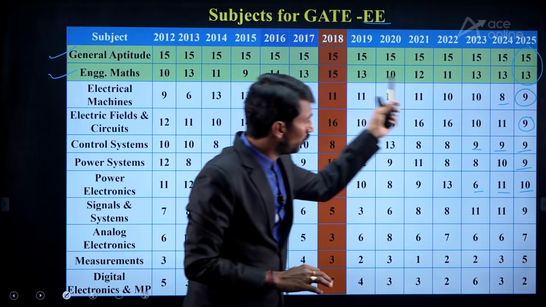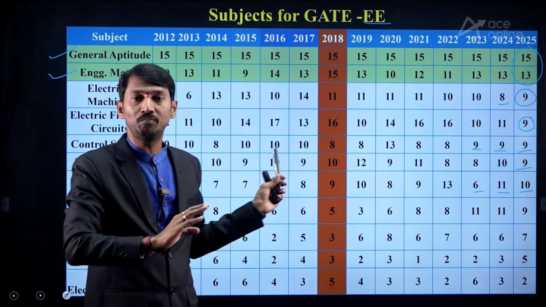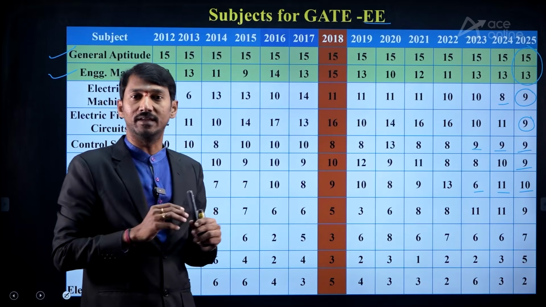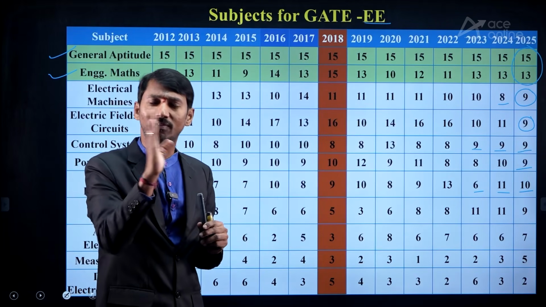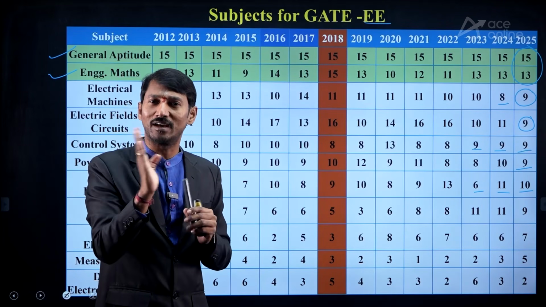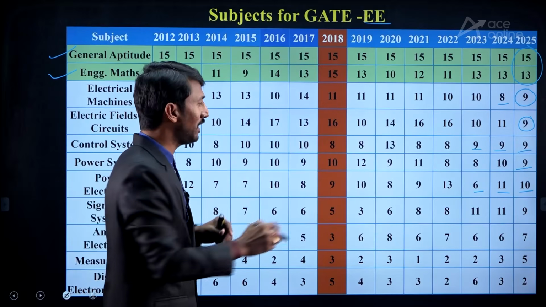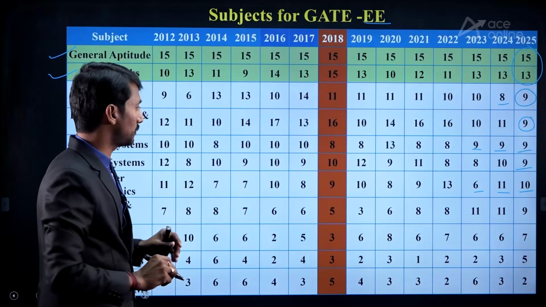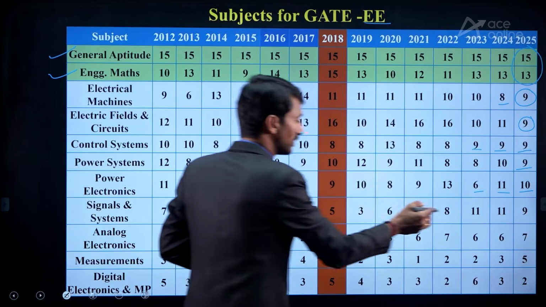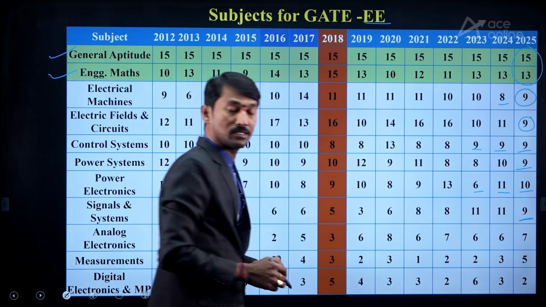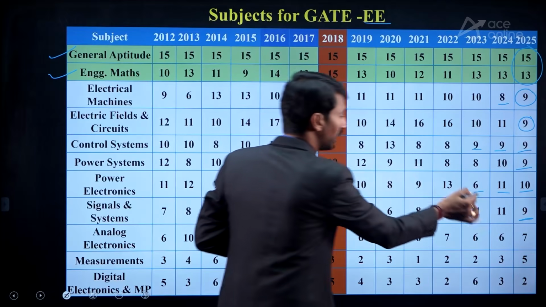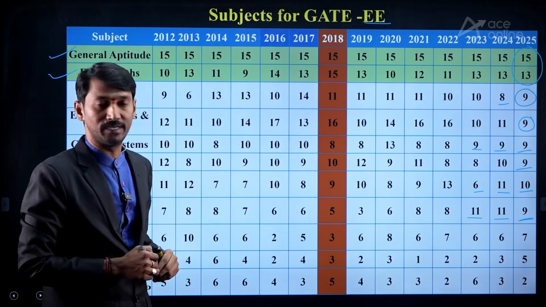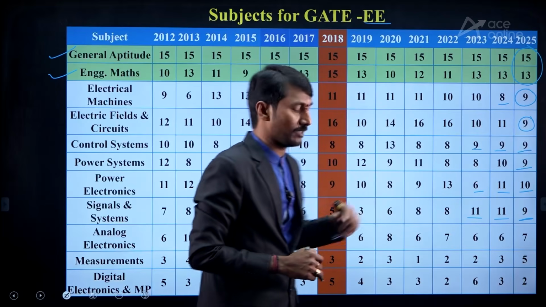That's why you need to focus on the weightage such that no one subject is compulsorily 10 or 12 marks. It will vary, plus or minus 1 or 2 marks may be there. That's why I am giving the idea of how many marks may be there. And then signals and systems, 9 marks. But before last, in the 2024 and 2023 papers, they gave 11 marks weightage. Last year they gave 9 marks.